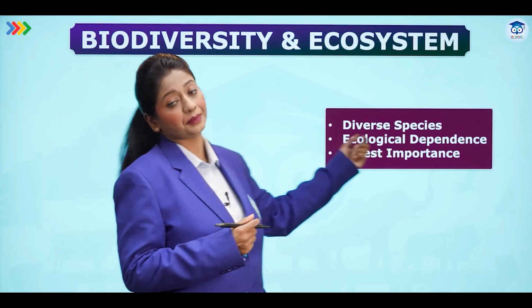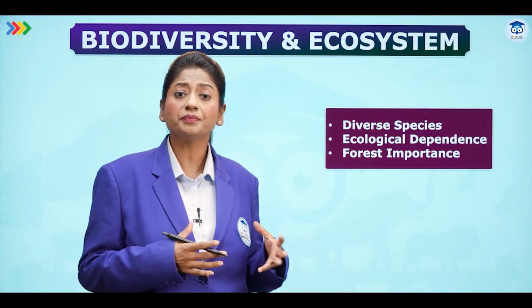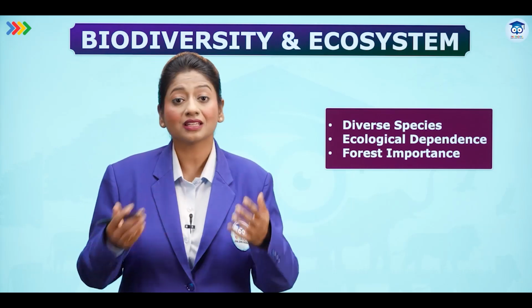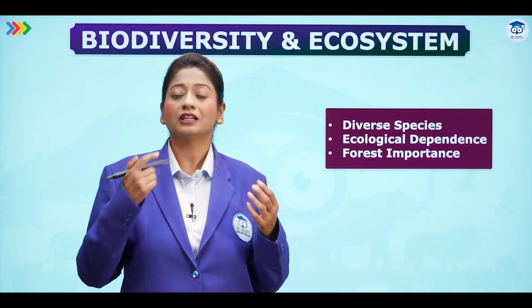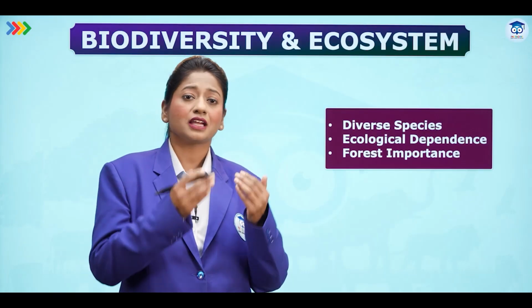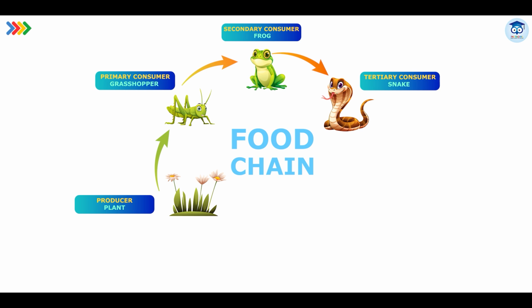Then ecological dependence, very important for us to understand. Though there is so much diversity in plants, animals and everything, they are all dependent on each other. Not just plants and animals, even humans. Every living organism is dependent on the other. For example, it is clearly defined as producers and consumers, right? The plants are the producers. They produce food with the help of sunlight. Through photosynthesis, they produce their own food. The primary consumers, the herbivorous animals, feed on them. And then carnivorous animals eat these primary consumers. This is called ecological dependence.